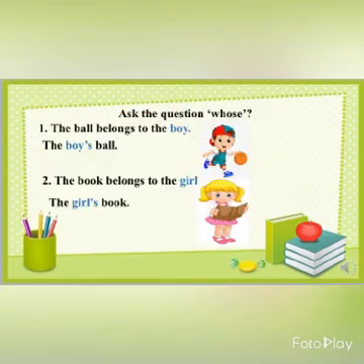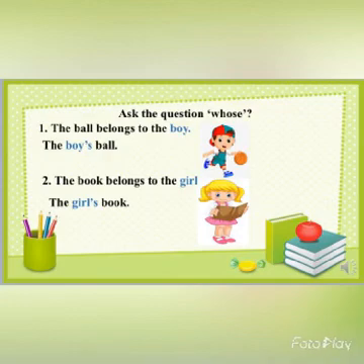Now, look at the following sentences. Sentence number 1 is, the ball belongs to the boy. Now, ask the question, whose ball is this? You will get the answer, boy. It means the boy here is the owner of the ball. To make it a possessive noun, add an apostrophe s after the word boy to show the ownership. Therefore, the sentence, the ball belongs to the boy, can be written as the boy's ball.